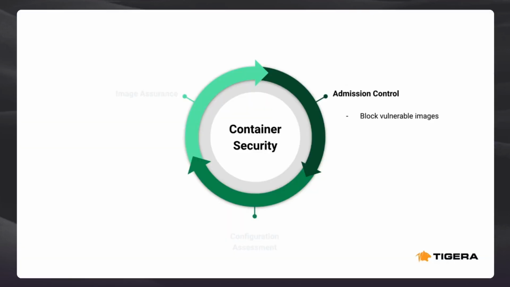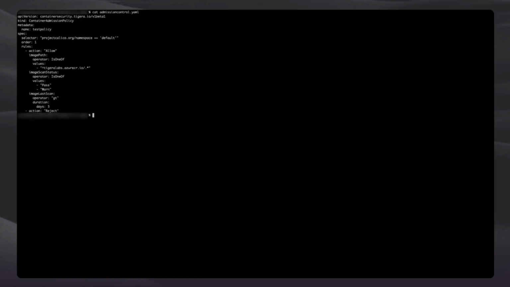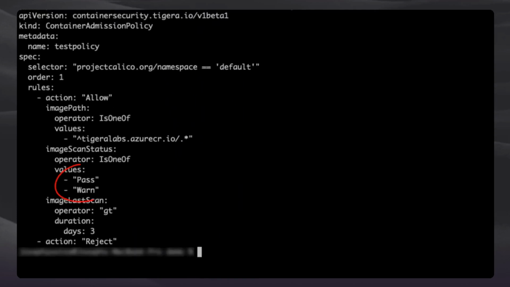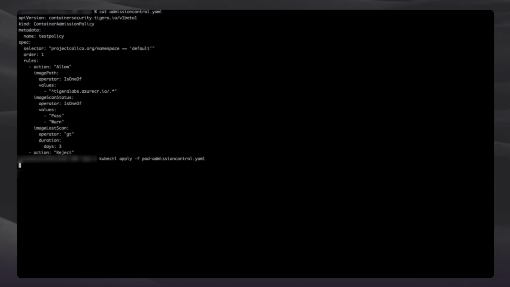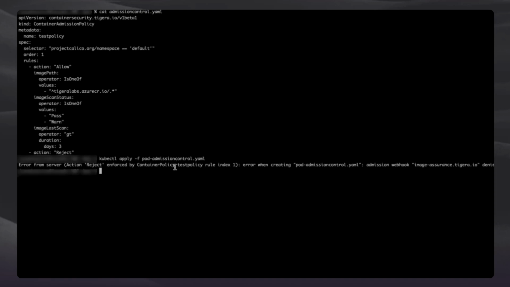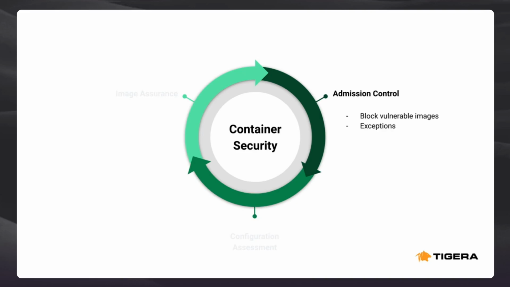I can control which images can be deployed to my environment using admission control policies. I am only allowing images with pass or warn scan results. I've also enforced an upper limit for the age of a scan result. Now, if any application developer attempts to deploy an image that doesn't pass the security criteria, it will automatically be blocked. Once you have the admission policies in place, you may come across a situation where the application developer is telling you that a particular vulnerability does not impact their code and the way in which they are using the affected library. In this case, you need to create an exception.